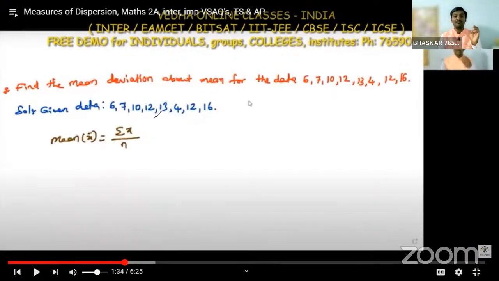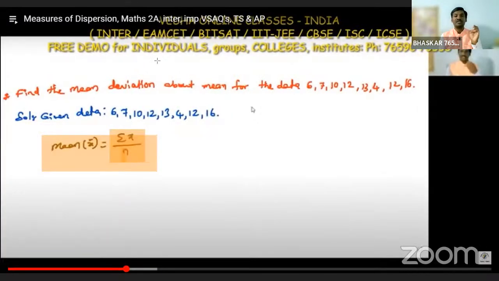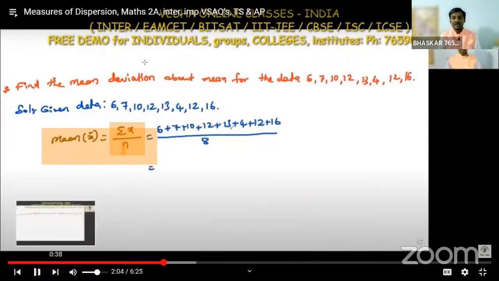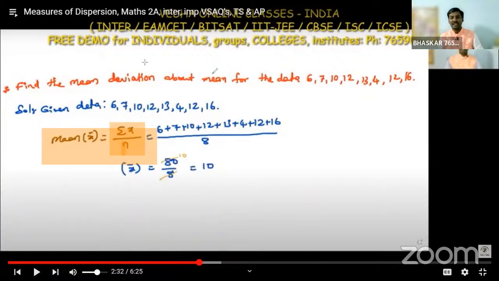After that, what is the formula for finding the mean? Mean formula is sigma x by n: the sum of observations divided by the number of observations. Add all the given numbers and divide by the total count. How many numbers are given? 1, 2, 3, 4, 5, 6, 7, 8 numbers, so divide by 8. Adding all these numbers we get 80 divided by 8, that means 10.